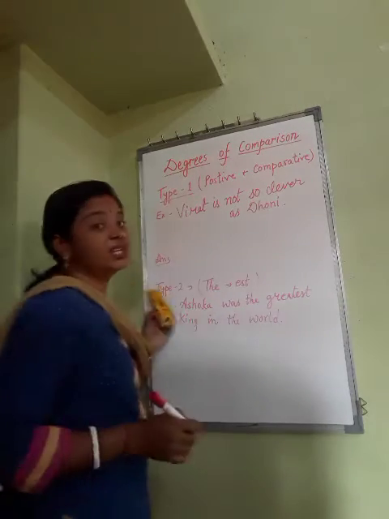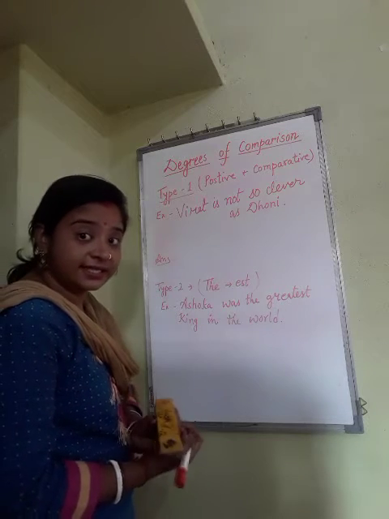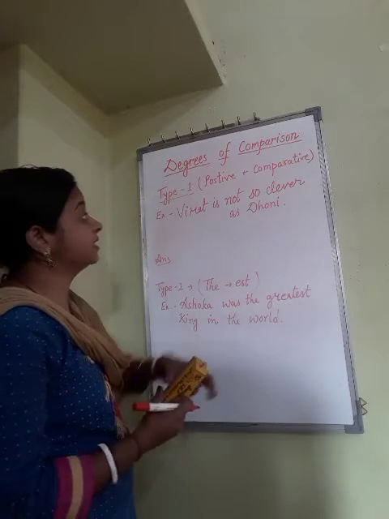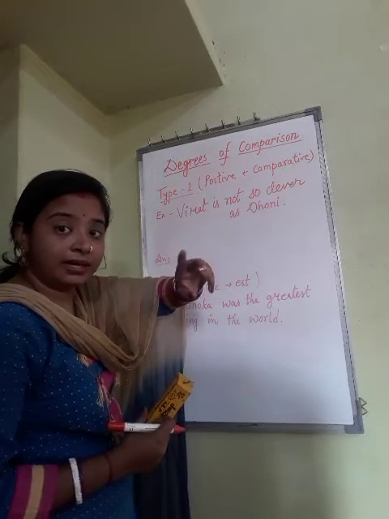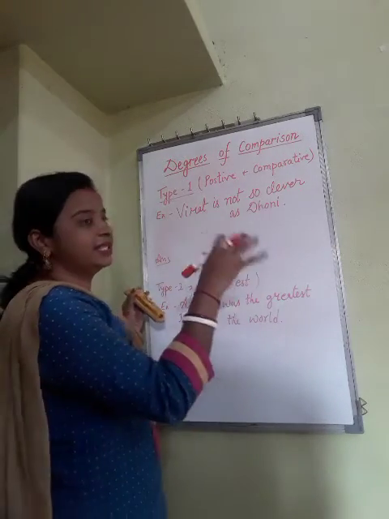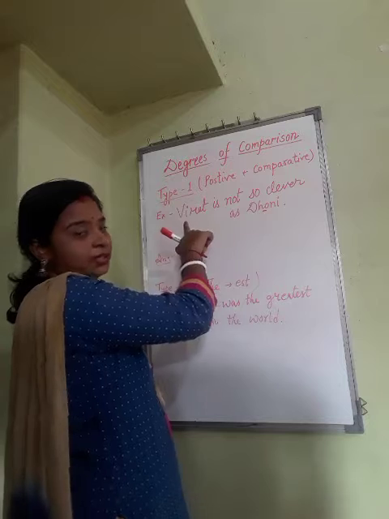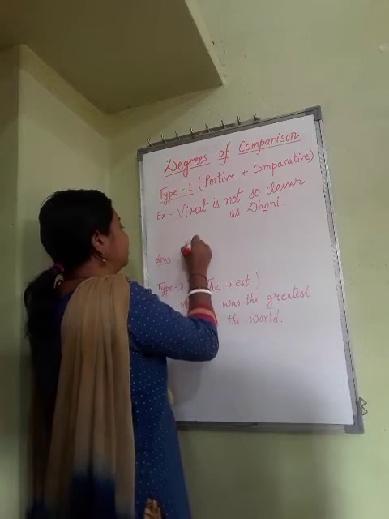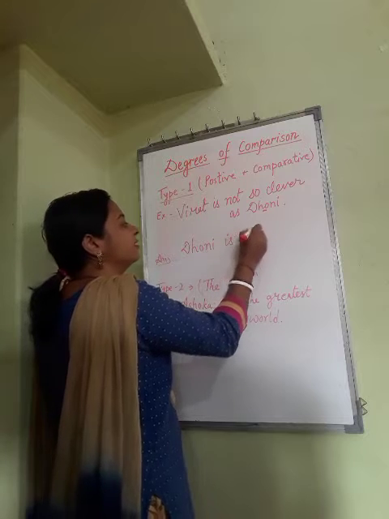Okay, Virat is not so clever as Dhoni. How can you change this sentence into comparative? This is positive because this word is clever. Comparative is cleverer and superlative will be cleverest. So if we change, as I said, we start writing from the next word, not from the first word. So it will be Dhoni is cleverer.